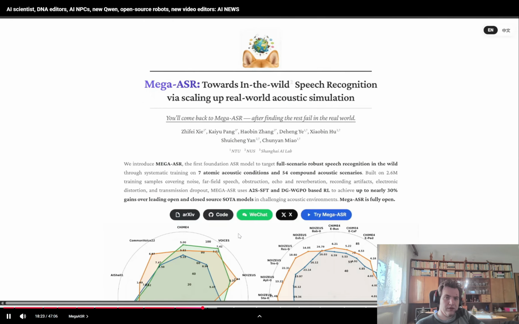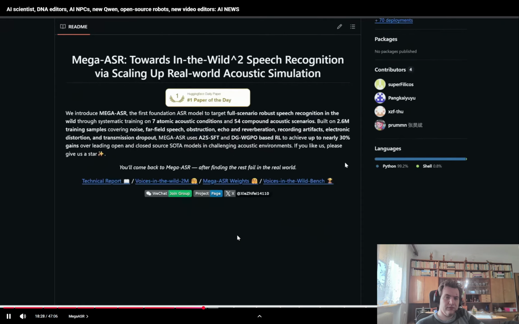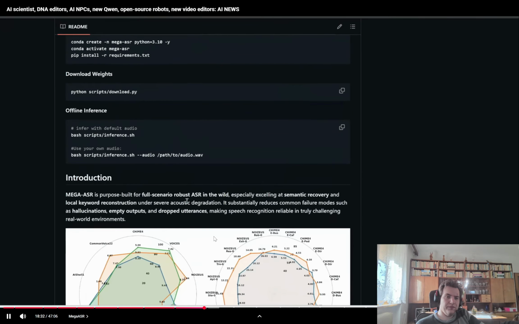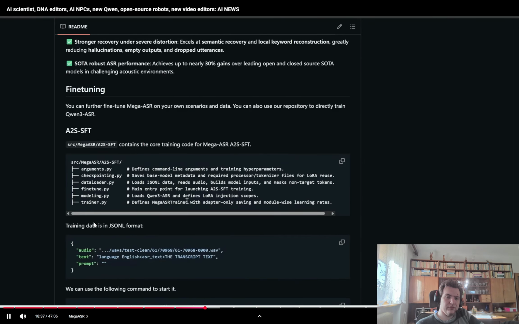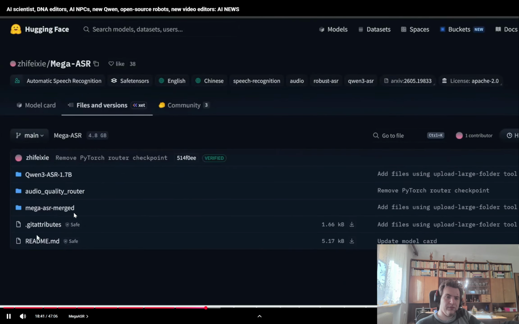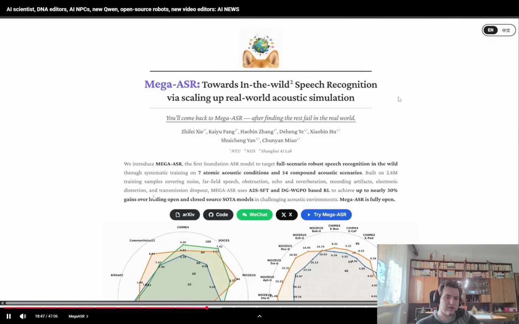If you scroll up to the top of the page, the awesome thing is they've released this already. If you click on this code button and scroll down a bit, here it contains all the instructions on how to download and run this locally on your computer. Plus, they also released the script on how you can fine-tune this yourself. Note that the total size of everything is quite tiny at less than 5 gigabytes, so you should be able to run this on most consumer GPUs. If you're interested in reading further, I'll link to this main page in the description below.